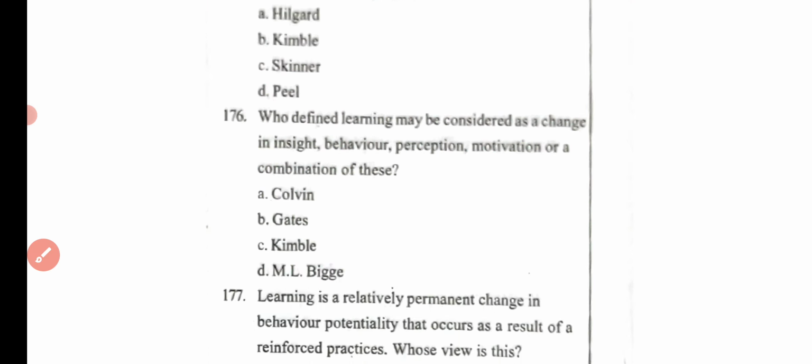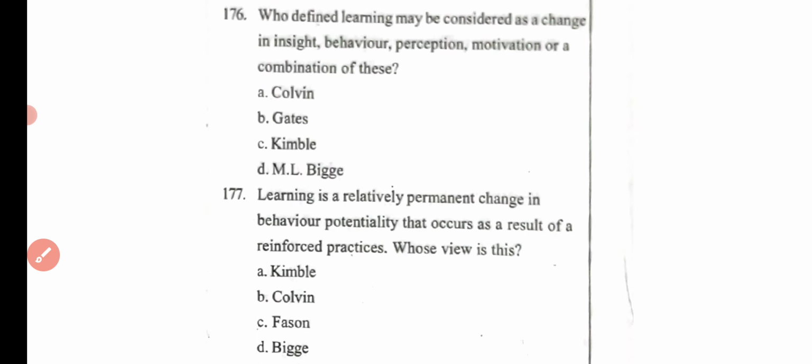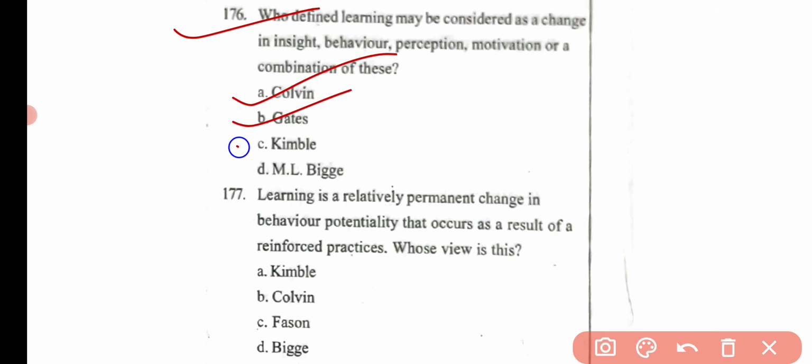Then the next question is, who defined learning as a change in insight, behavior, perception, motivation, or a combination of these? Option A, Colvin. Option B, Gates. Option C, Kimble. And option D, Emil Bigge. Here the correct answer is option D, that is Emil Bigge.